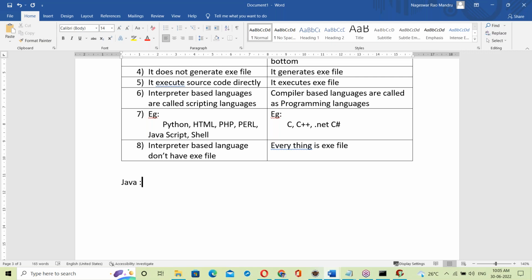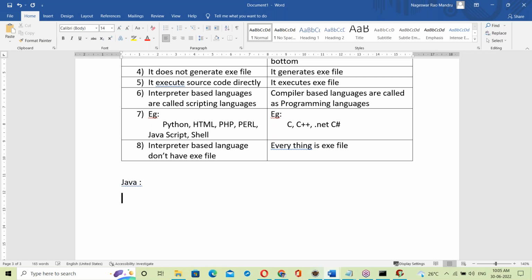Java. First, let me explain. I'll explain very clearly how a Java program works. Now you decide: is Java compiler based or interpreter based? After understanding, then you decide it. You come to some conclusion. First I will explain how Java is working, and next you decide it finally.